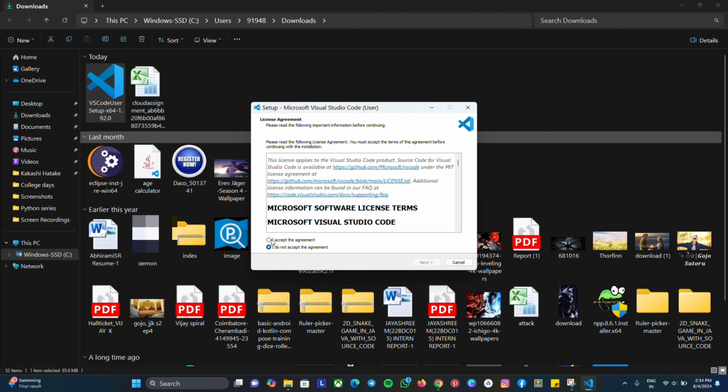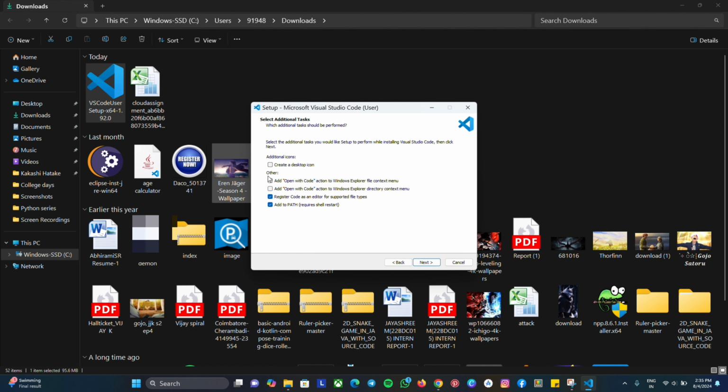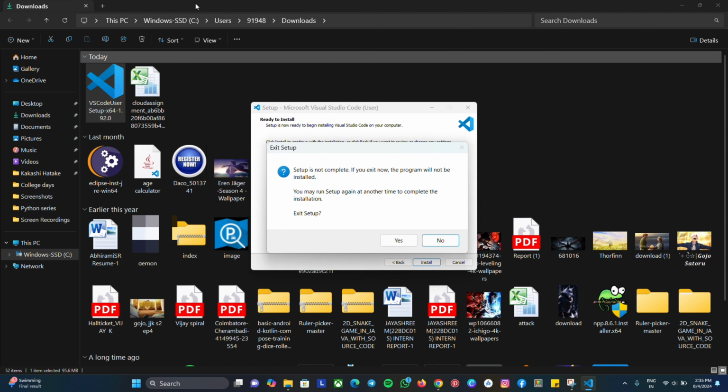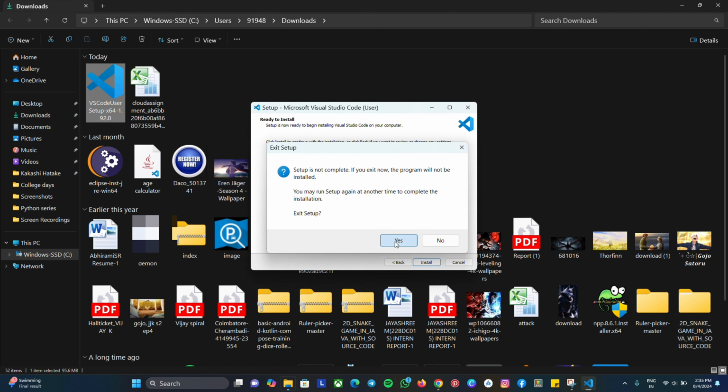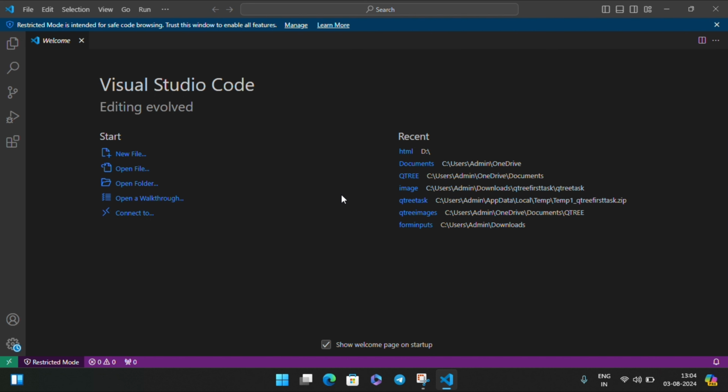And here you can see, click I agree and next. You can also create a desktop icon so that it is easy to access, and click next. Since I already installed VS Code, I don't want to install it again. But if you are trying this for the first time, click the install button. After the installation is done, click the Visual Studio icon on the desktop and open it. The interface looks like this.